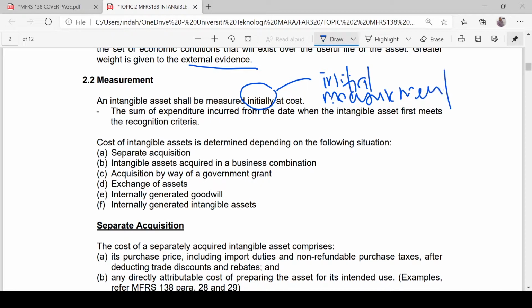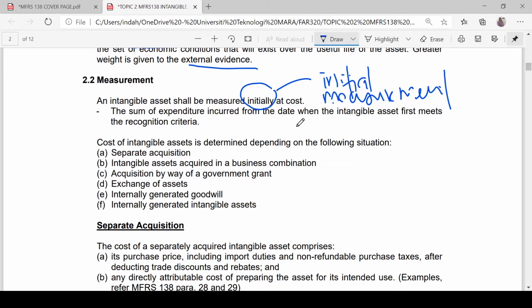The first time you incur the cost to get the item of intangible asset, how do we measure the item? Let's say the item that you acquire met the recognition of intangible asset, but how much should you record as intangible asset?